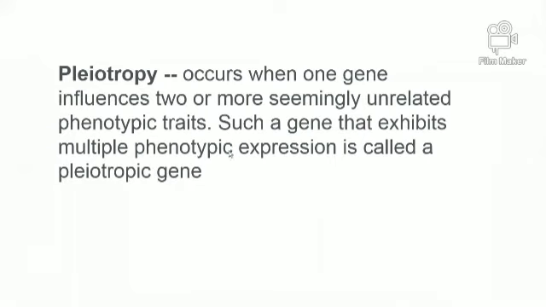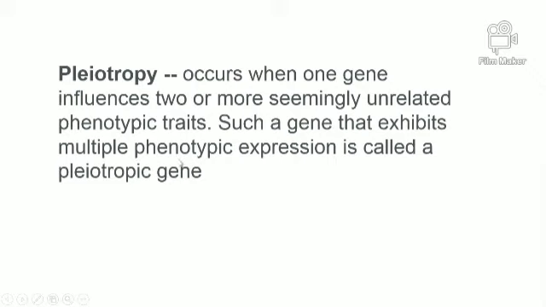So here, when two or more seemingly unrelated phenotypic traits are exhibited by genes, that is the multiple phenotypic expression. Before this, all we discussed was genotypic. Now we have the phenotypic expression, which is called pleiotropic. Phenotypic expression means what can be easily seen in a person.